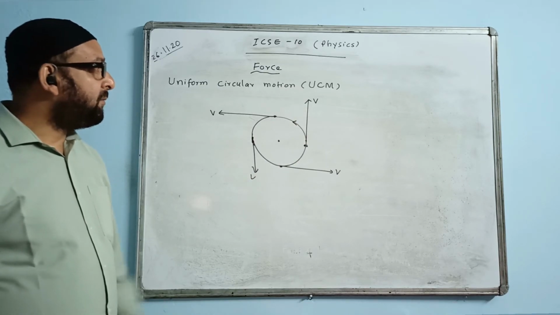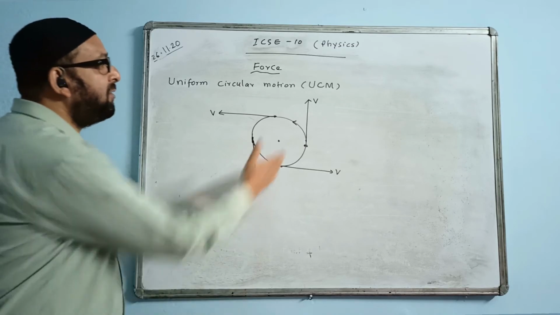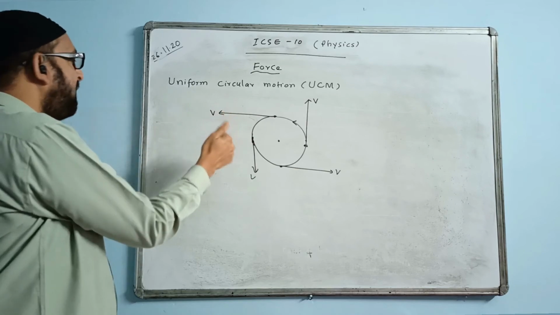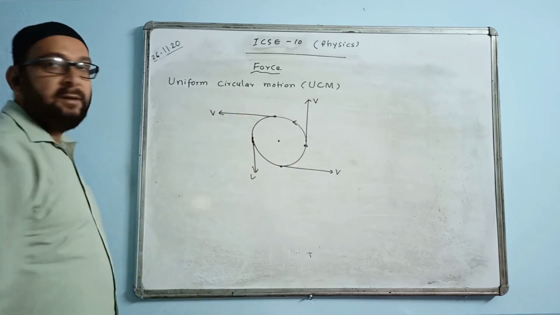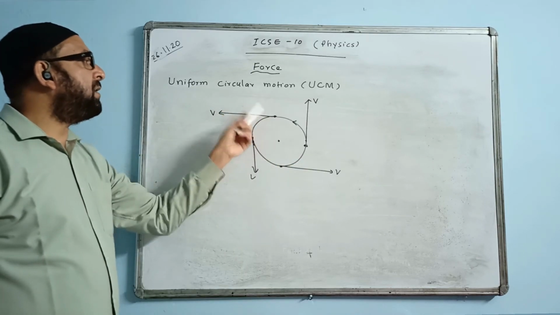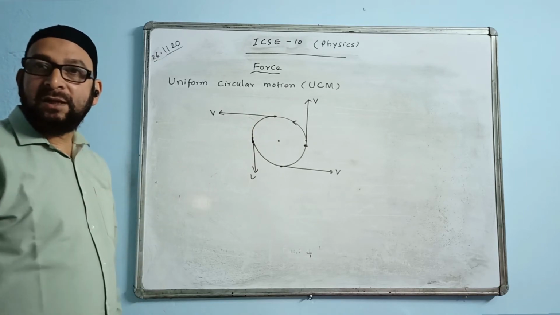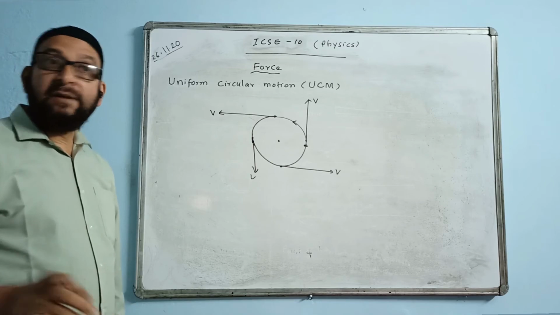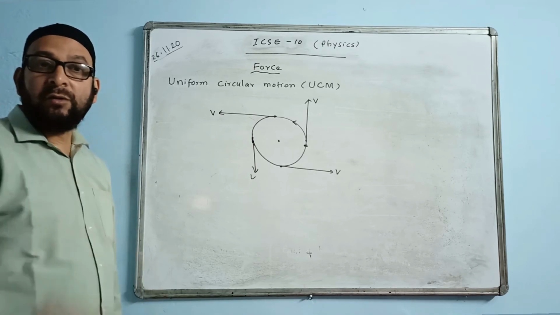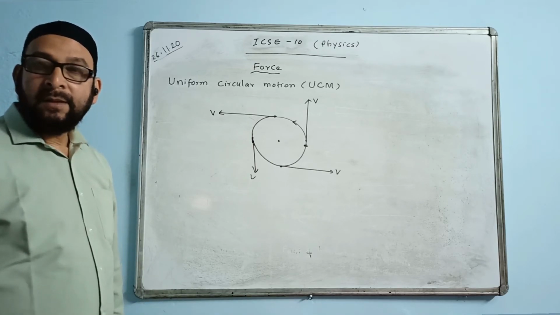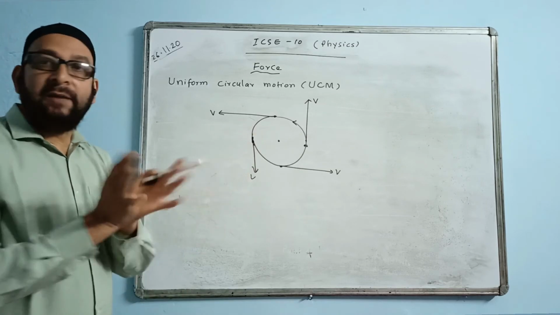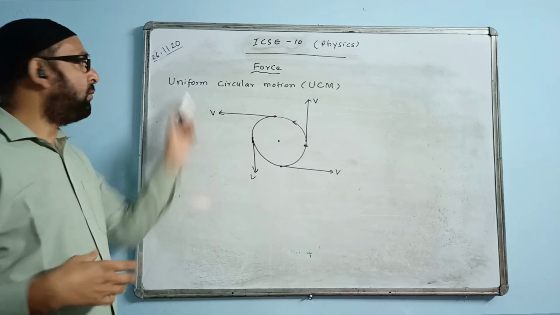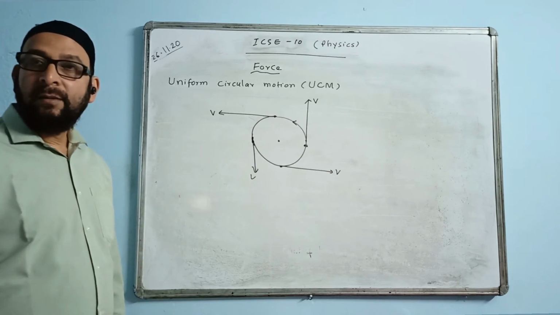Do you think the velocity's direction is the same? It is changing. This direction of tangent is like this, upward. Here it is going to the left side. This is going downward. This is going this side. At any point you draw a tangent, the direction of velocity will keep on changing. And since velocity is a vector, if the direction changes, then the velocity also will change. That means the velocity in such motion is never constant. Velocity is non-uniform. Velocity is variable.